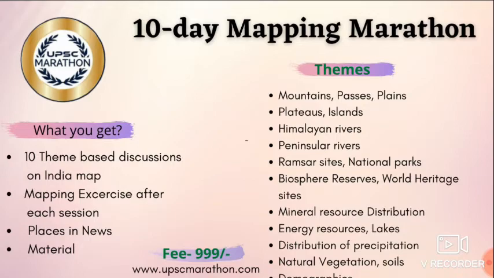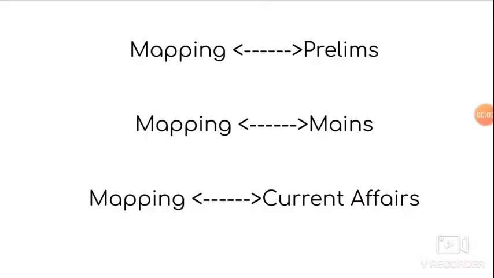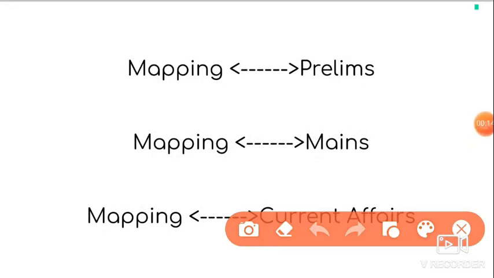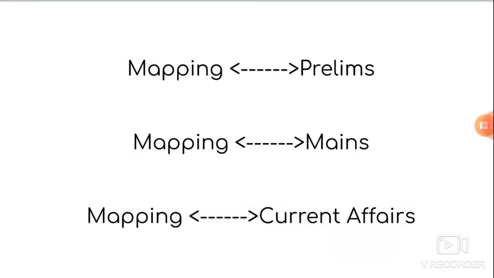Before having further discussion, let us know why mapping is that important for UPSC. Let me explain it in a sequential order. First, let us know the significance of mapping in prelims. Mapping contributes on an average 20 to 25 marks in prelims. And I don't think I have to mention the importance of that number in clearing prelims nowadays.